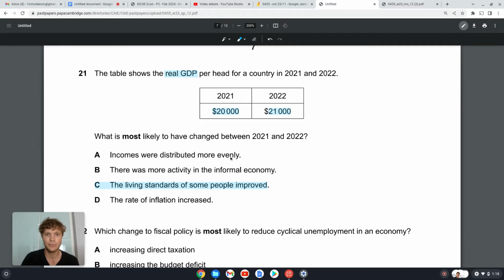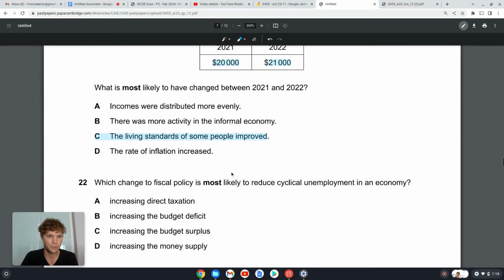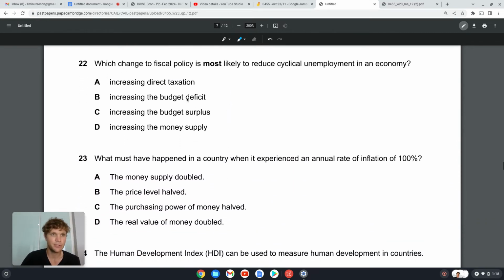Incomes were distributed more evenly. We don't actually have enough information about any policies there. And we just know that the average income per head has improved. So living standards for at least some people have improved. We don't know if this is because maybe all the rich got richer, or the middle class got richer, or the lower income group maybe got richer. So we know for certain that some people's living standards did improve. Okay, that was quite a tricky one.